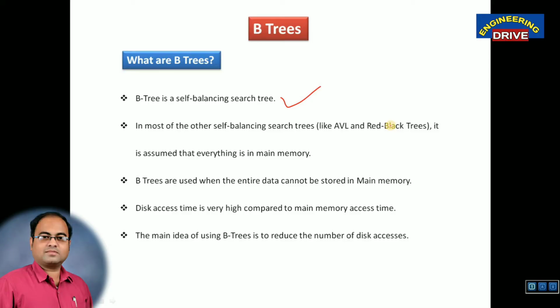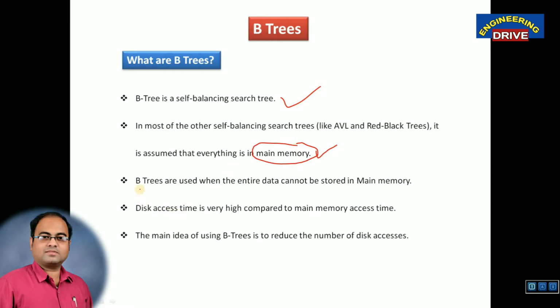AVL and red black trees are the trees where the entire data will be stored in main memory. So what is the difference between B trees, AVL and red black trees? If anybody asks you this question, you should give this answer: in AVL and red black trees, the entire data will be stored in main memory.